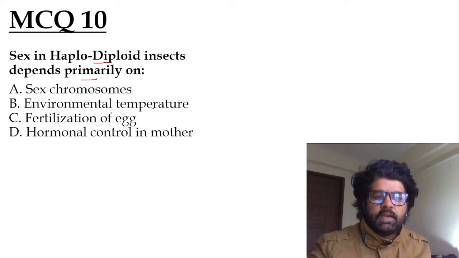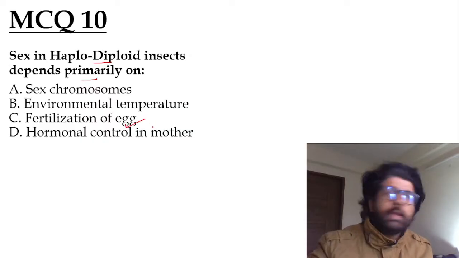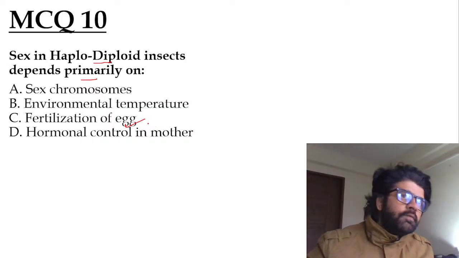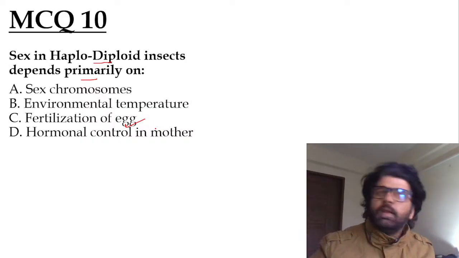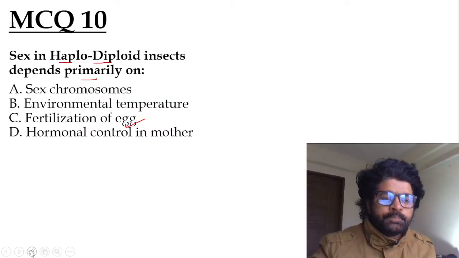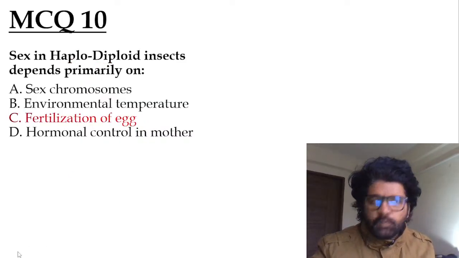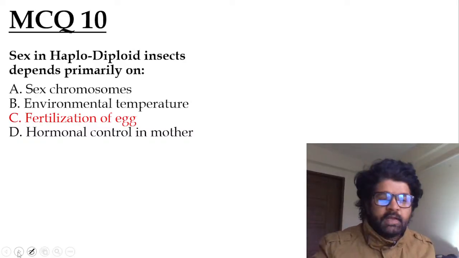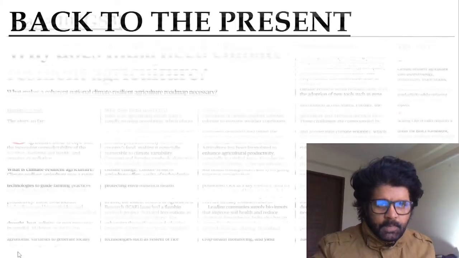The answer is fertilization of the egg. Unfertilized gives male, and if it is fertilized, then female. Female will have two chromosomes, one from sperm, other from egg. Male will have one chromosome, and that's why males are haploid in nature. Interesting article. Harshini, Nisha, Gitika, Jivayan have given the answer. Very good. Let's come back to the present and talk about today's article, the first article of the day.